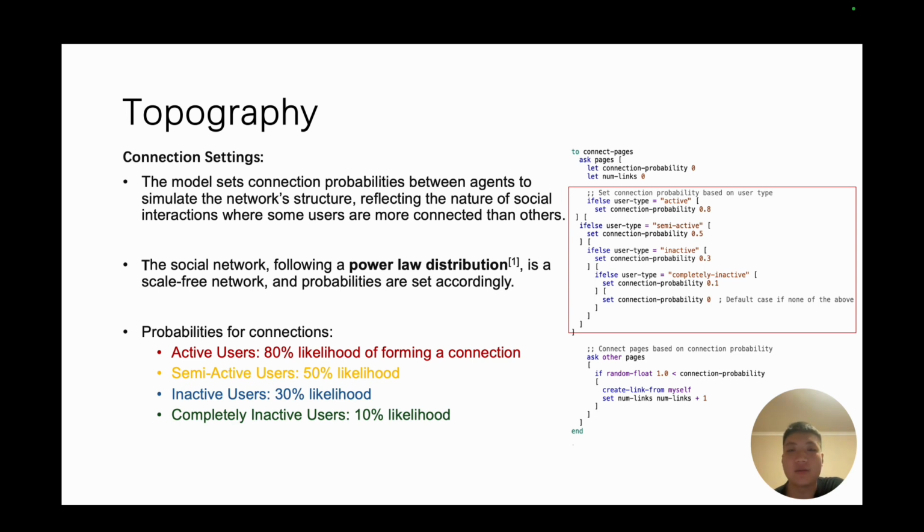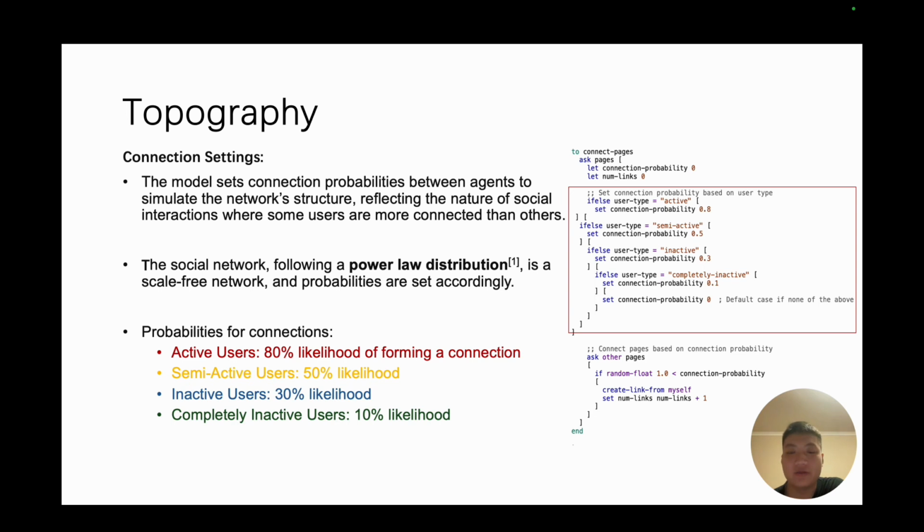For our social network, we're following a power law distribution, a scale-free network, and probabilities are set accordingly: the active users have an 80% likelihood, semi-active users we use 50%, inactive users we use 30%, and completely inactive users we use 10%.